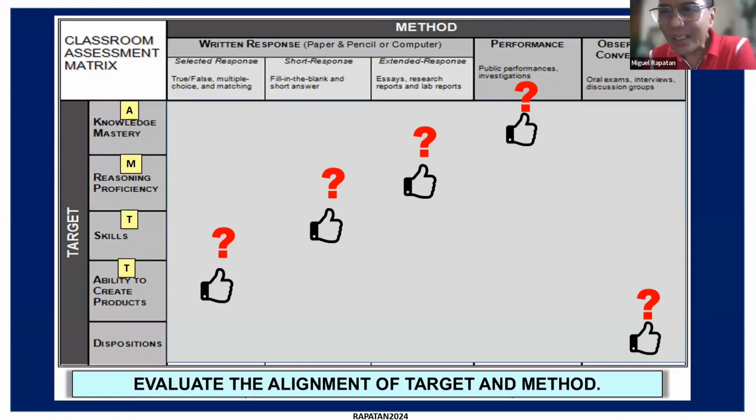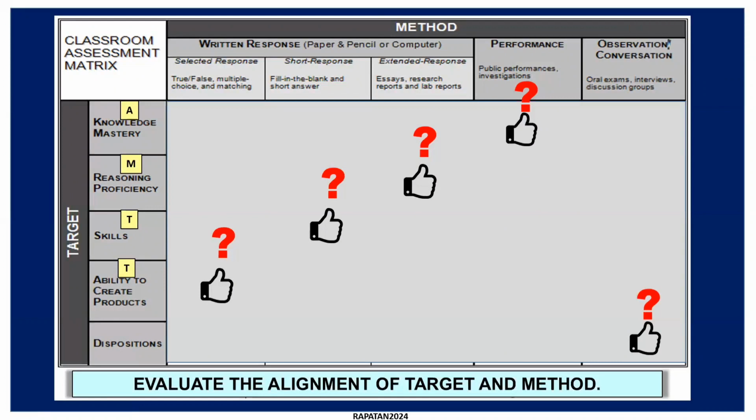In the performance level, is there alignment here? In the knowledge mastery po, yes. Take first that one, knowledge mastery. The method is performance.